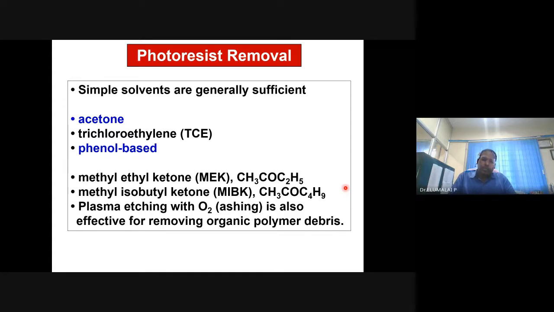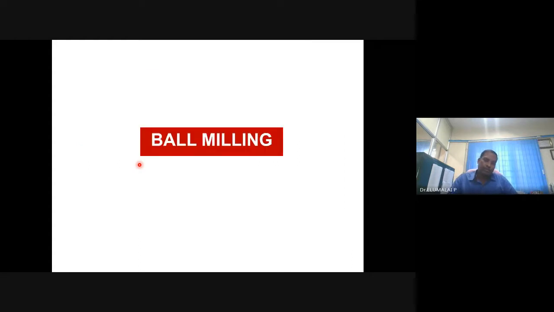Photoresist needs to be removed. It can generally be done with some solvent, using some organic solvents, acetone, TCE, or phenol based or methyl ethyl ketone. These are some of the solvents you can use to remove the photoresist layer. So how will you do it? You simply dip it. Okay, so that will dissolve and will go.